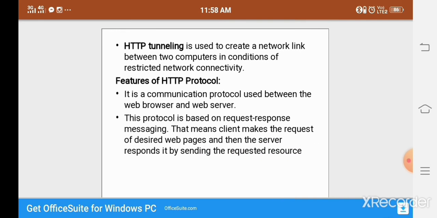The next one is HTTP tunneling. HTTP tunneling is a protocol that allows data movement from one network to another network. The main thing is that tunneling involves private network communication, and it is a feature of the HTTP protocols.